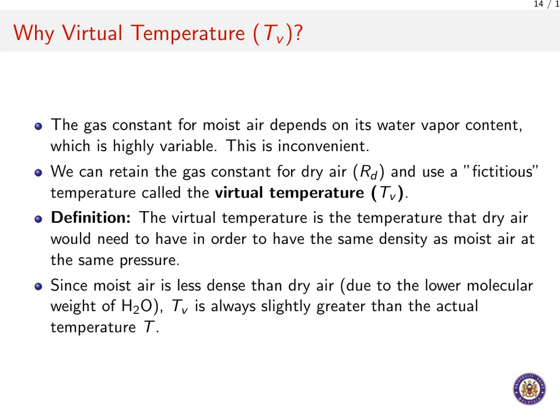The formal definition is that virtual temperature is the temperature that completely dry air would need to have in order to have the same density as a parcel of moist air at the same pressure. Because water vapor molecules are lighter than the nitrogen and oxygen molecules they displace in the air, moist air is actually less dense than dry air. Therefore, to make dry air match this lower density, we would have to heat it.